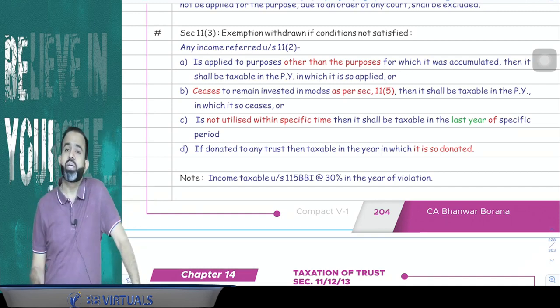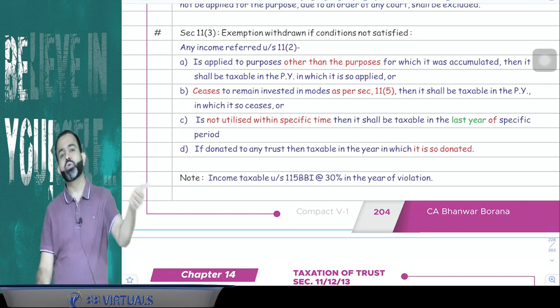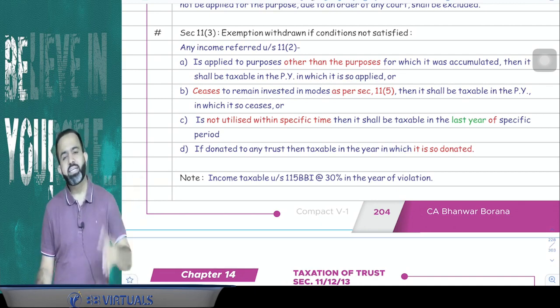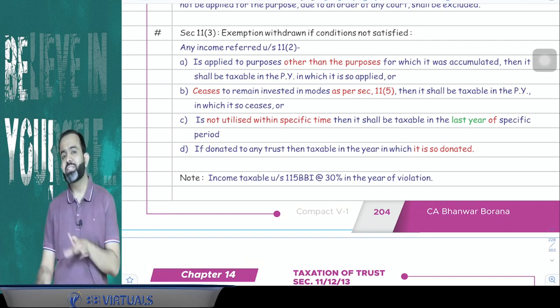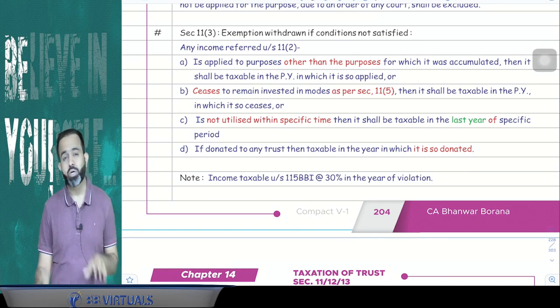Suppose that amount is donated to any other trust, then in the year in which the donation is made to any other trust, in that year it will be treated as income. And last point is, suppose that amount is not invested in 11(5) mode, then in the year in which the violation took place, it will be treated as your income.